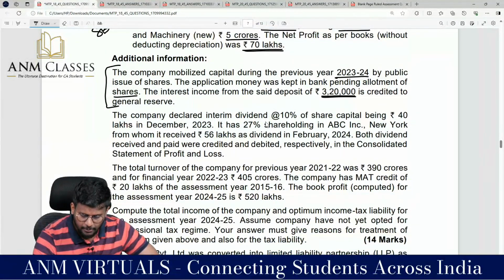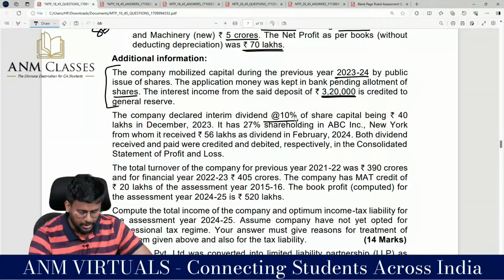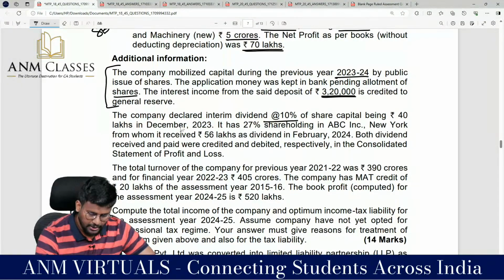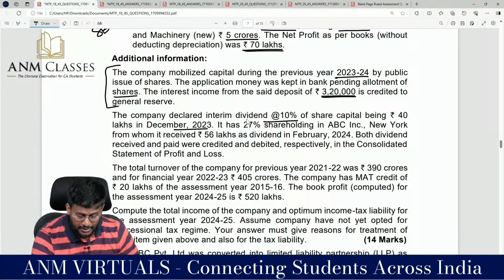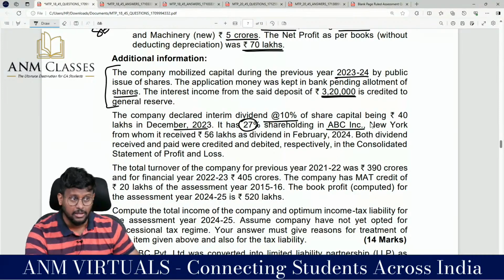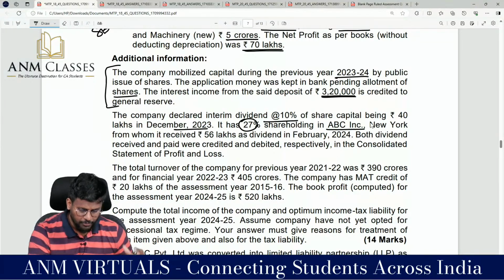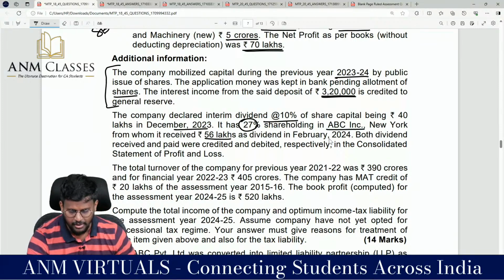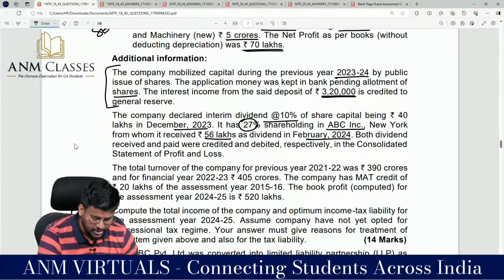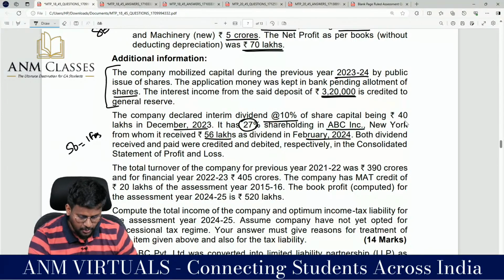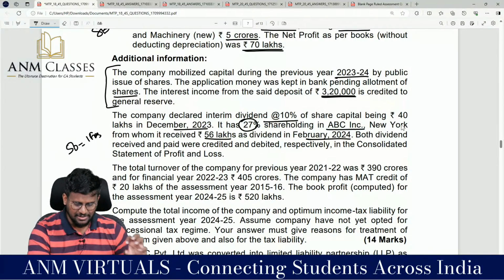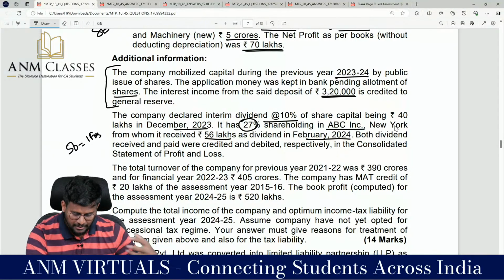The company declared interim dividend at 10% of the share capital, being 40 lakhs, in December 2023. It has 27% shareholding in ABC Incorporation, New York, from whom it received 56 lakhs as dividend in February 2024. So this 56 lakh we have to tax under income from other sources, and they have given 40 lakhs, so that has been distributed.